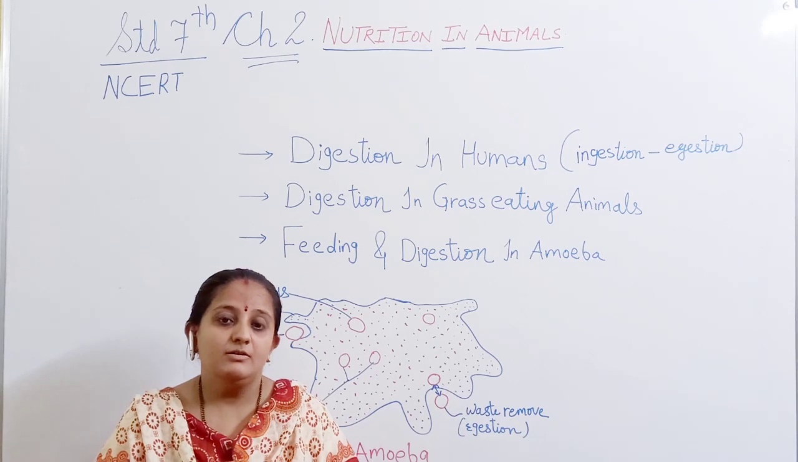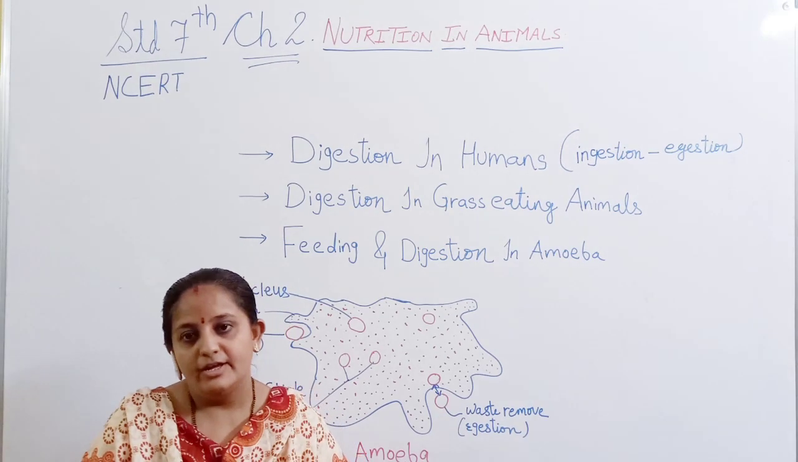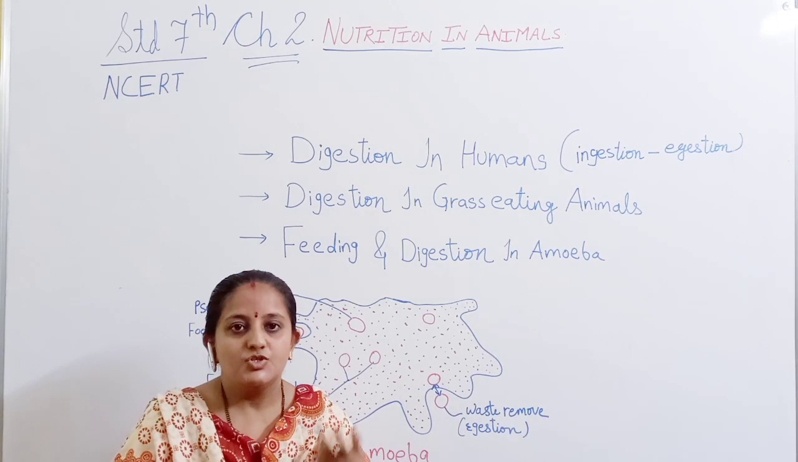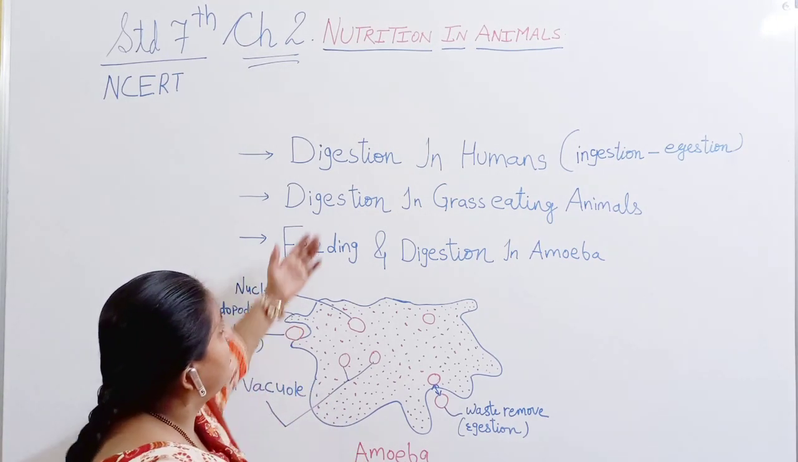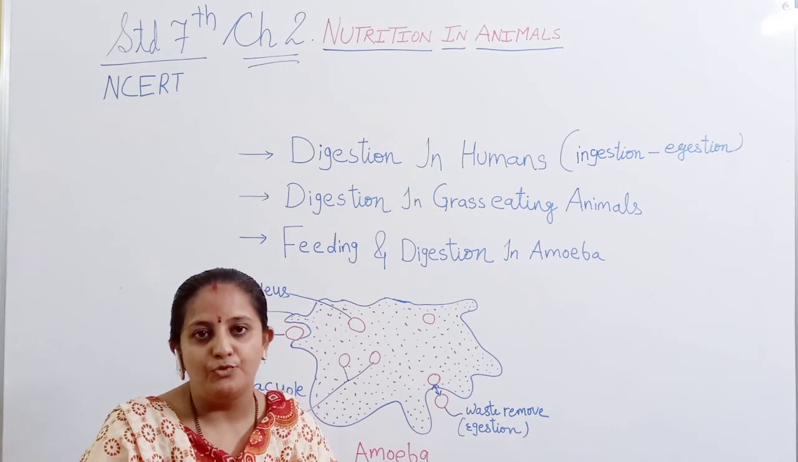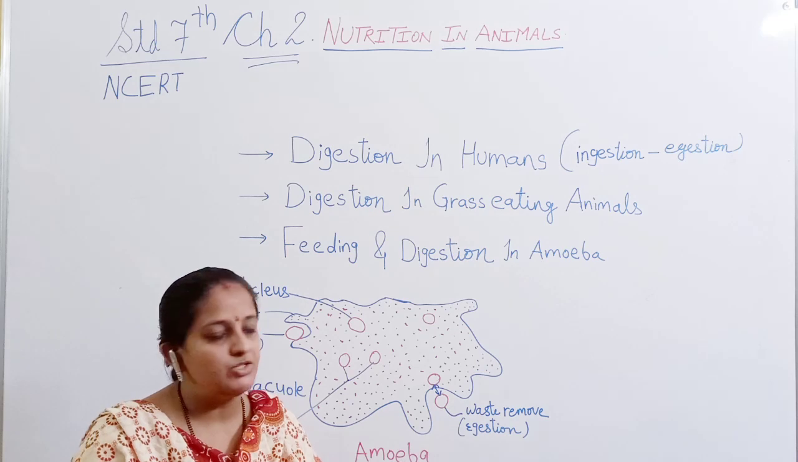So the basic process of digestion and releasing energy is the same in all animals. In this chapter we will understand the nutrition in animals, which includes the different ways of taking food, that is the mode of feeding, and kinds of foods.